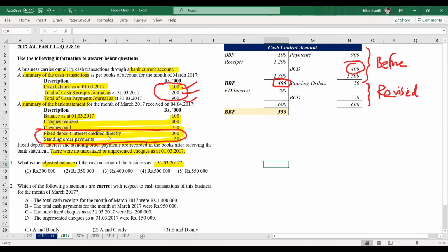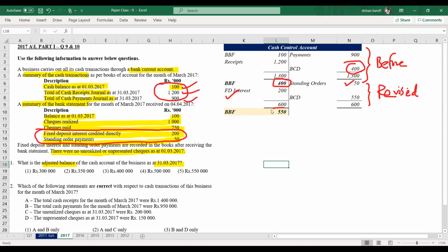Fixed deposit interest credited directly. Credited to the bank means we have to debit that in our cash control account. Fixed deposit interest is an income, so income will be debited to the bank account. And standing order is a payment, which is an expense, so that will be credited to the cash control account.